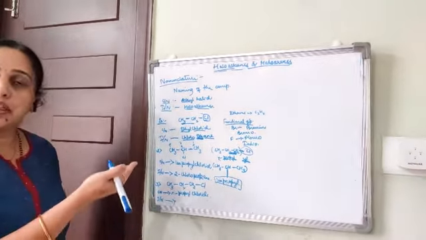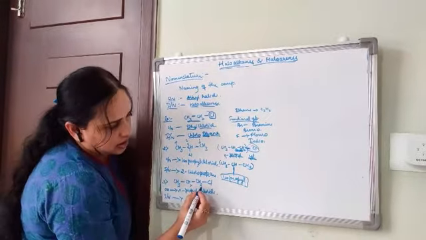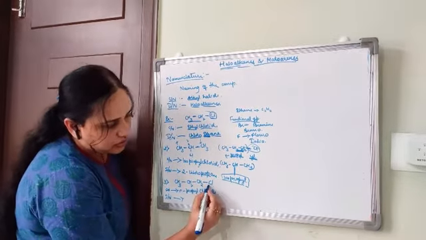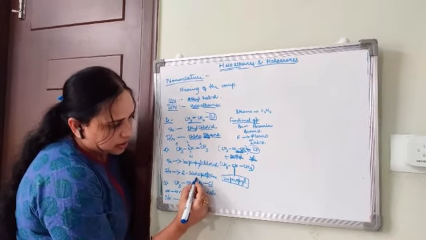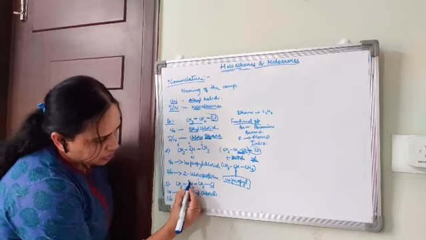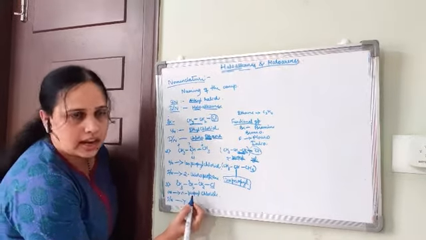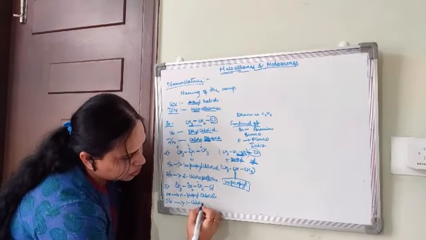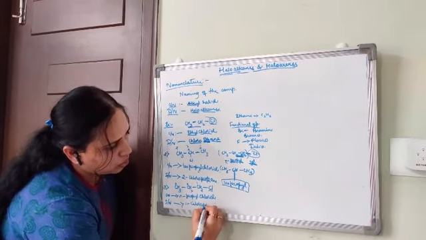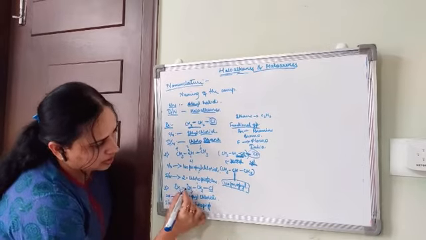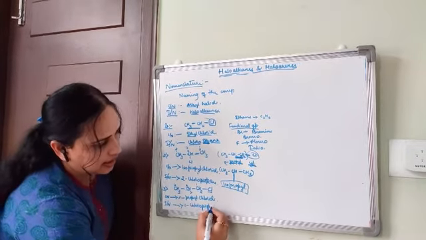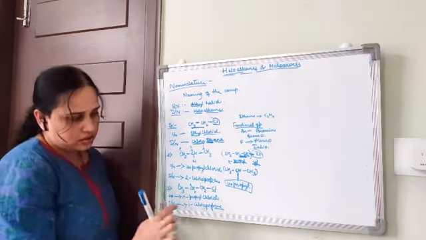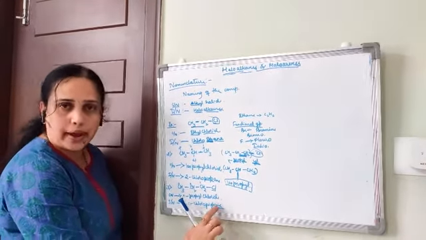You have to number the carbon atoms. From where do we start? According to the functional group, this carbon atom should get 1, 2, 3. So 1-chloro, prop, there are 3 carbon atoms, and ane indicates single bonds. So 1-chloropropane, right?